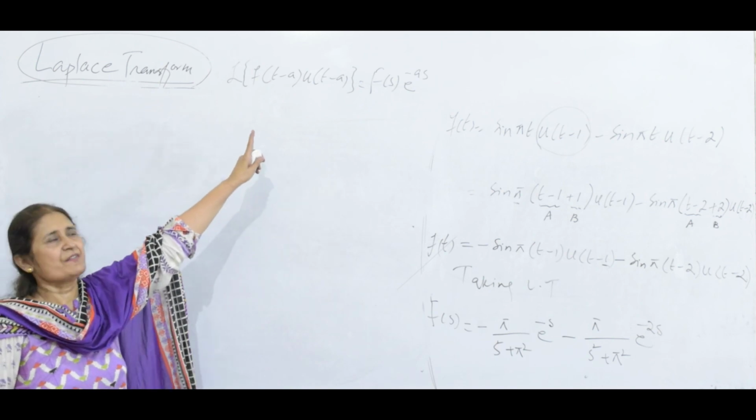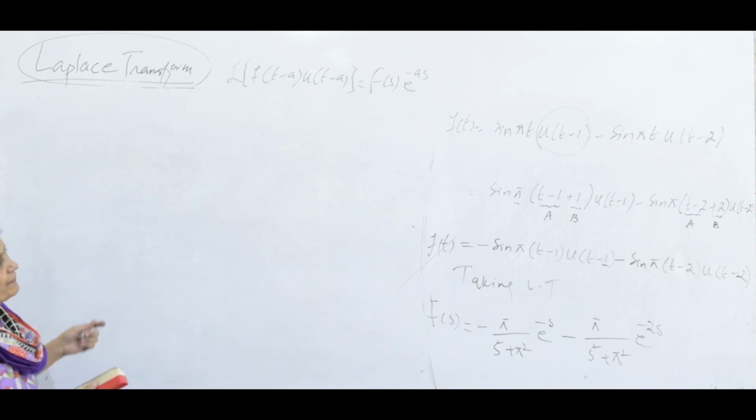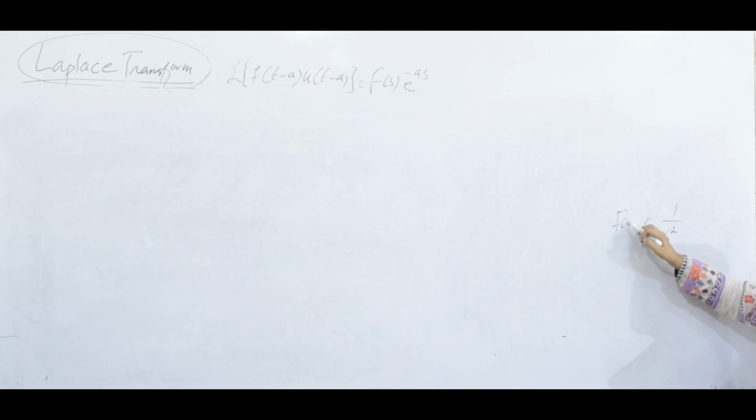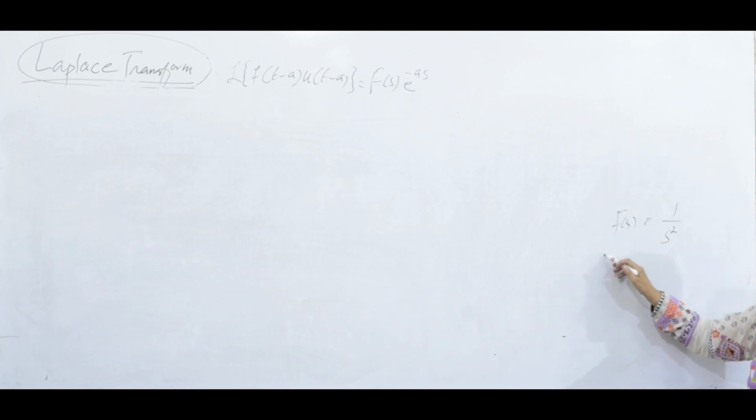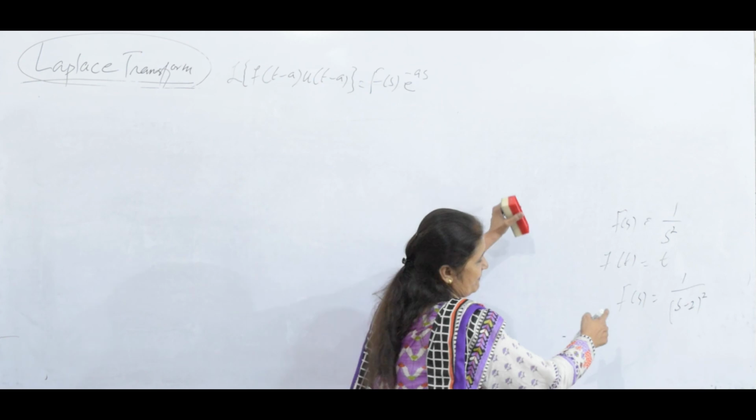We have the second shifting theorem with us. Let us have the inverse Laplace transform. For example, if I am writing 1 over s square as a function and I say find its Laplace inverse, your answer will be t. The function is t, whose Laplace inverse is 1 over s square. If I am writing another time 1 over (s minus 2) whole square, let me write this, and I say find its inverse Laplace transform.